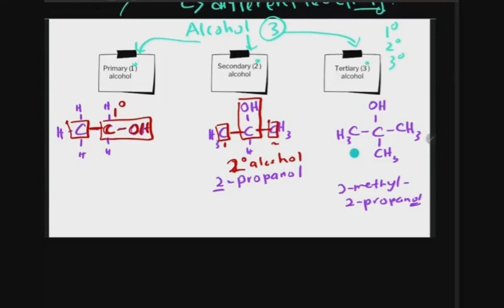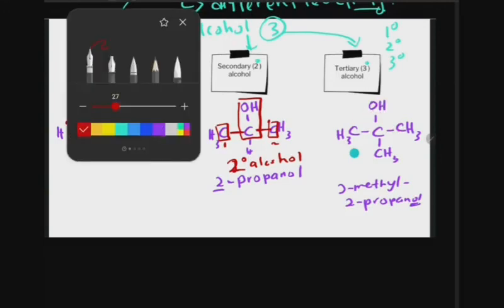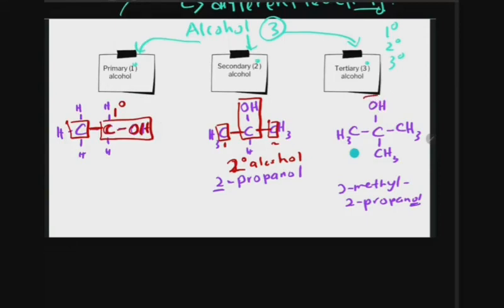The first thing is to circle the C and OH part, and then calculate how many carbons are attached to it. 1, 2 and 3. So we call this a tertiary alcohol.